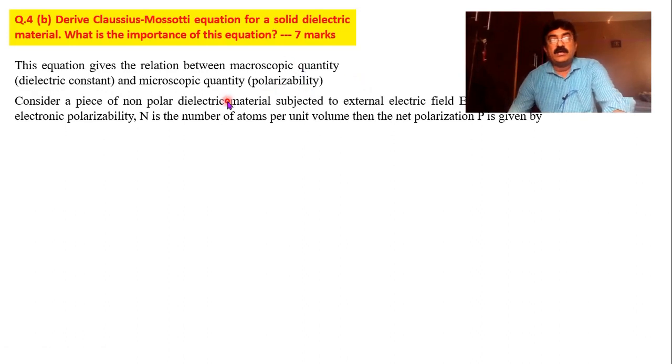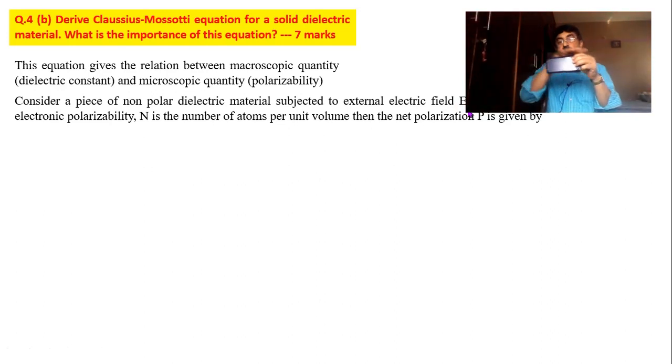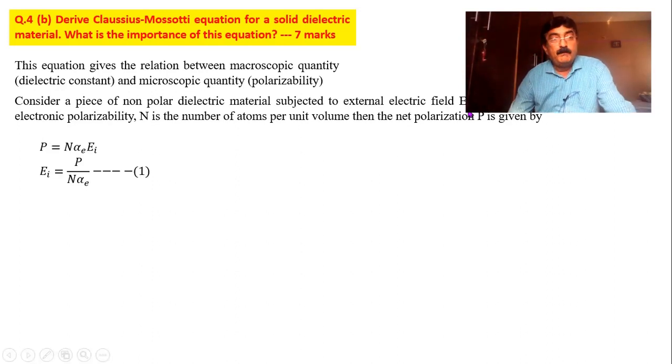Okay, now consider one non-polar dielectric material applied with electric field E. When you apply electric field, let us say this is a non-polar dielectric slab, when I apply the field, inside the material there arises a new type of field called internal electric field. Okay, so you might have already heard of internal electric field. Inside, an electric field is generated internally due to polarization of the charges, polarization of the dipoles. Already what are the polarization mechanisms I explained in the previous question. Okay, now we have polarization connected with the internal field.